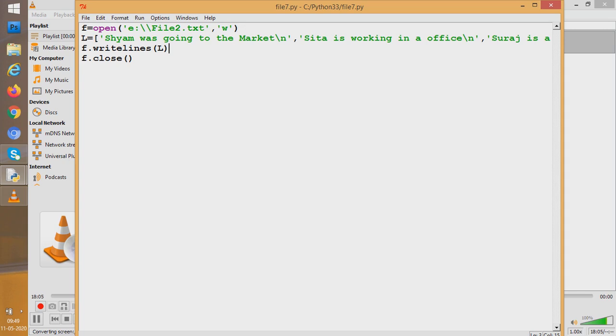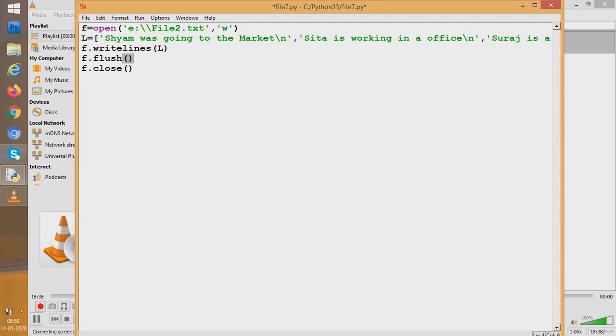Students, we should also know that there is a function called flush. Now, what is the use of the flush function? I'll tell you. See, this is the flush function we are using. What happens, students, do you know? I have written writelines with: Shyam was going to the market, Sita is working in an office, Suraj is a manager.